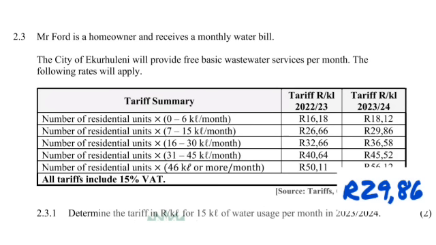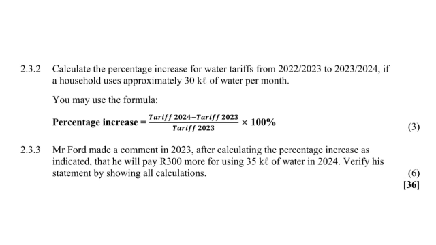Then from there we are going to move on to our next question in 2.3.2. It says calculate the percentage increase for water tariffs from 2022/2023 to 2023/2024 if the household uses approximately 30 kiloliters of water per month. So use the formula below.